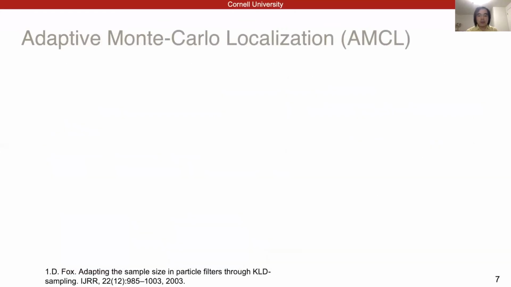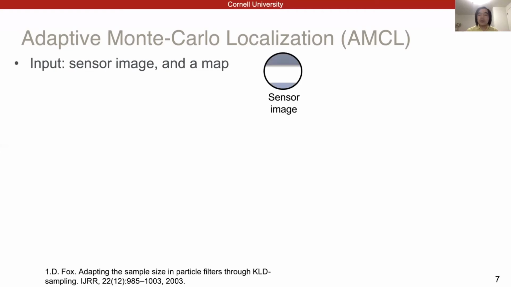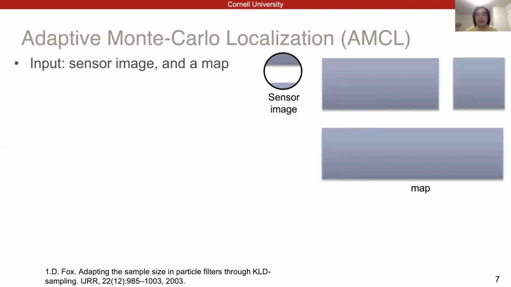Adaptive Monte-Carlo localization is a localization algorithm used in many autonomous vehicles, especially those with LiDARs. The inputs include sensor readings and a map. The gray regions are obstacles while the white space is the free space. So in the map, we show a T-junction. The output is just the location on the map.